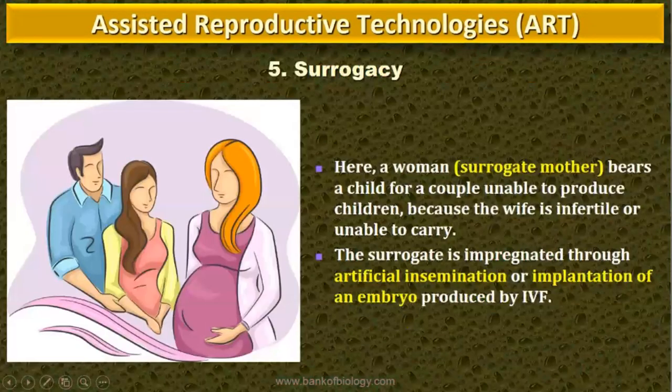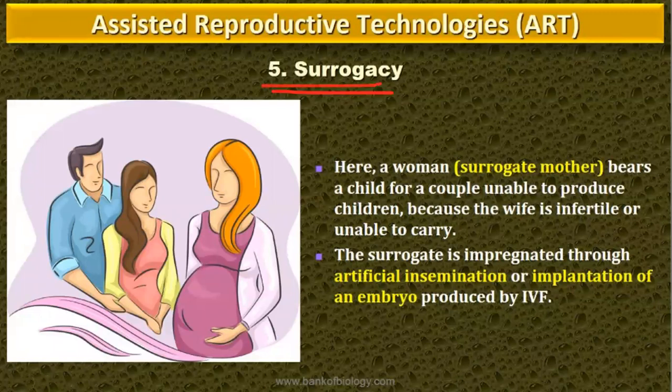Done? Yes. Last topic is all about surrogacy. What is the last topic? Surrogacy. That is, a person is unable to produce the gametes. Sometimes there are two conditions. First is unable to produce the gametes. Both male and female cannot produce the gametes, and they also cannot provide the environment.